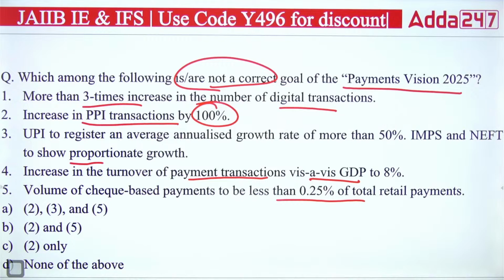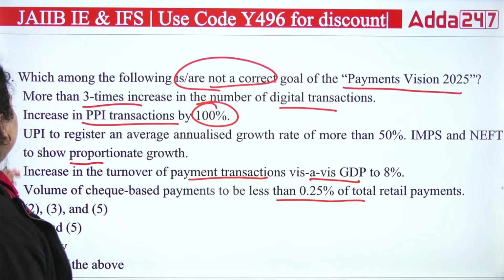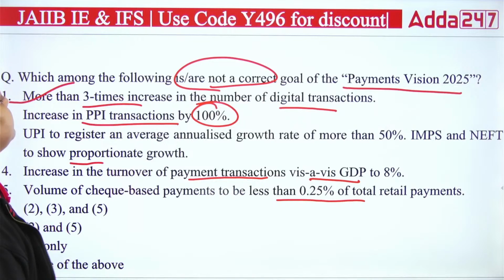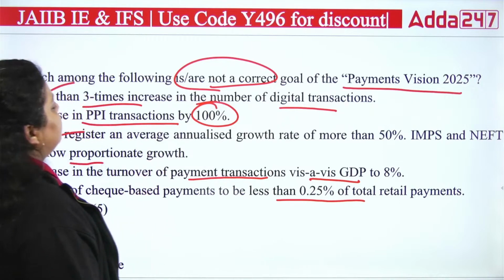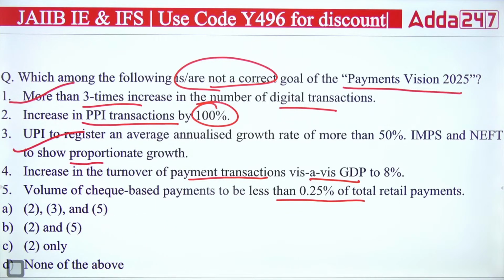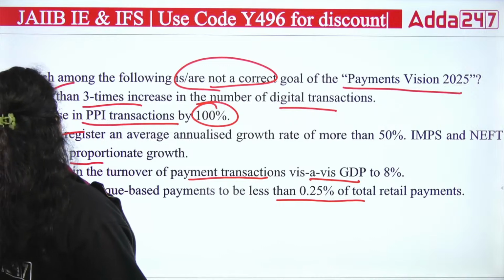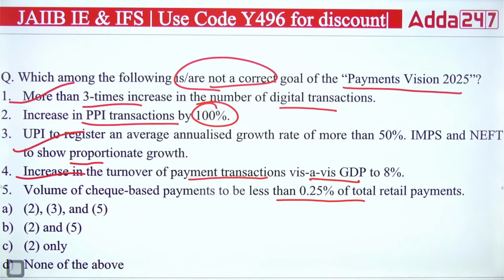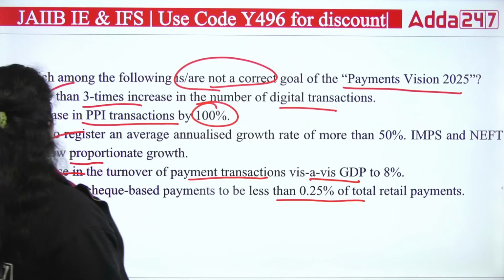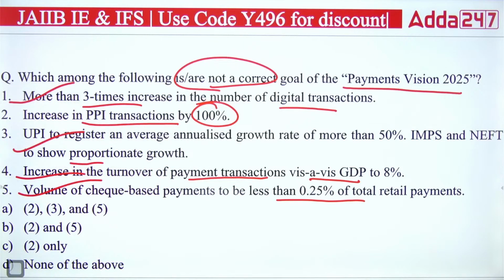Let me know which of the following is correct here. A, B, C or D. So, not a goal. The first is a goal, that we want more than 3 times increase in the number of digital transactions. Third is correct, UPI to register an average annualized growth rate of more than 50%. Fourth is also correct, we want to increase the turnover of payment transactions. Fifth is also correct, volume of check-based payment to be less than 0.25% of total retail payments.